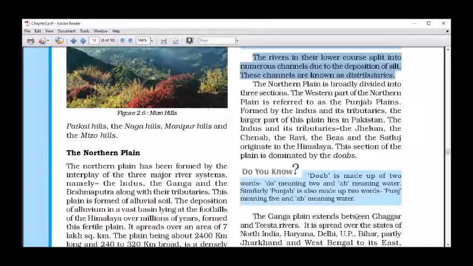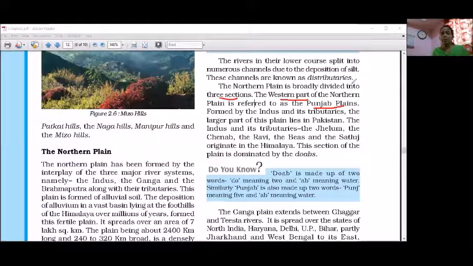The northern plain is broadly divided into three sections. There are three sections of this northern plain. The western part of the northern plain is referred to as the Punjab Plain. In the earlier part I have shown you the map. In the western part, this is called the Punjab Plain. It is formed by the Indus and its tributaries.